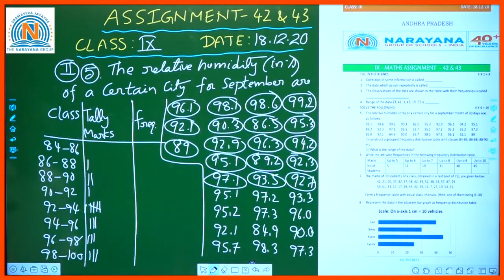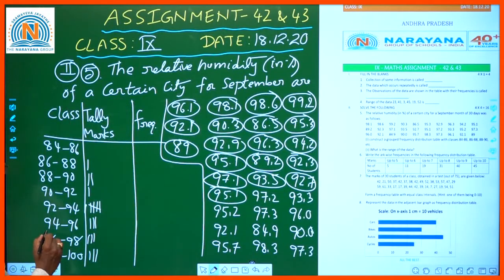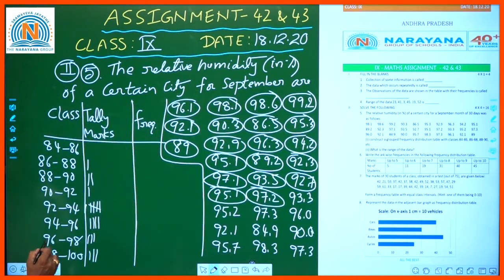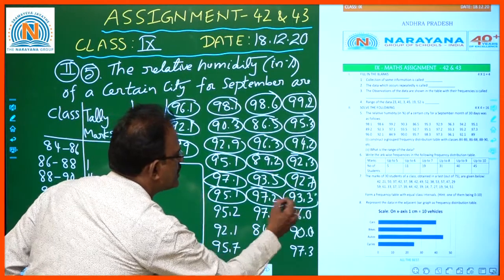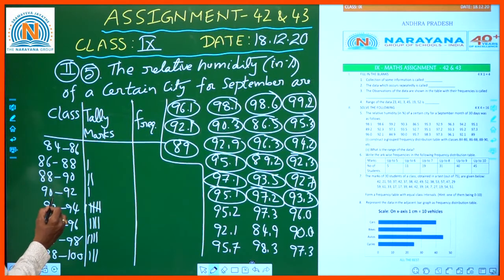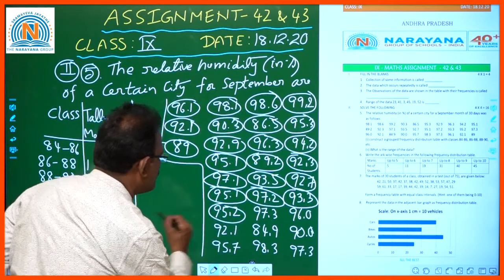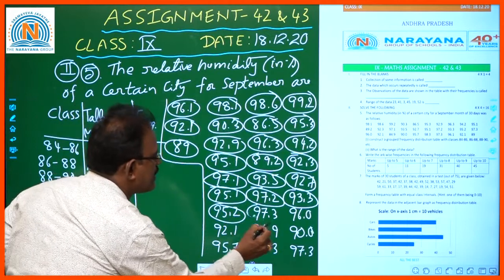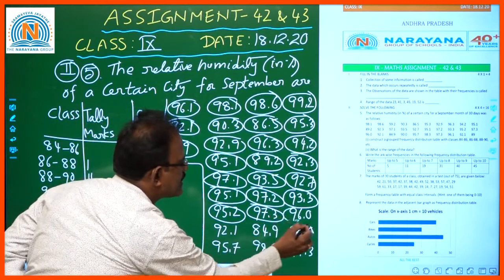Okay, children. So 92.7 is here. Now 95.1 is here, between 94 to 96, and 97.2. 97.2 is between 96 to 98, and 93.3 is in between 92 to 94. 95.2 here, so go for a cross. 97.3 between 96 to 98, go for a cross.